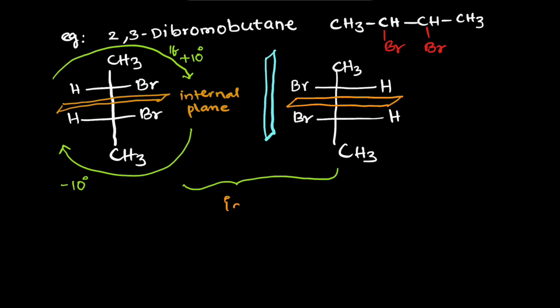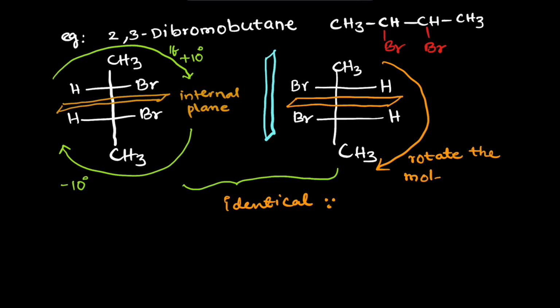So the first structure and second structure are mirror images of each other, but they are identical. If you rotate the second molecule 180 degrees, then it looks like the first structure. Therefore, when you count the optical isomers, they are counted one time only, not its mirror image, because an identical molecule is considered one time only.